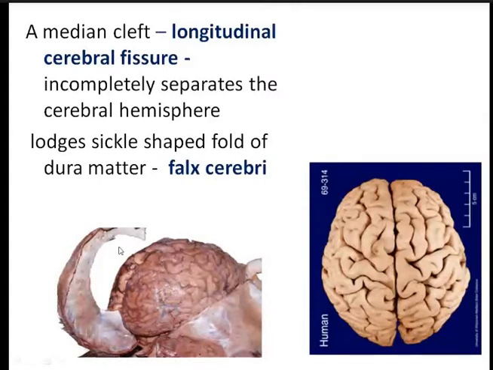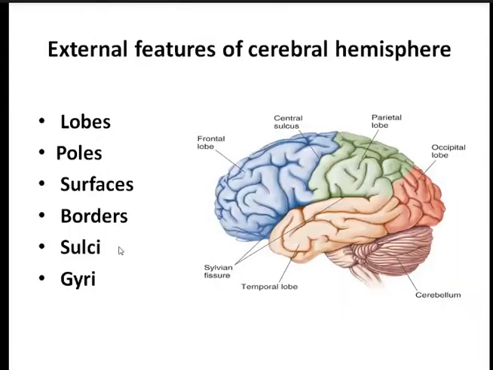Now coming to the external features of the cerebral hemisphere. It consists of different lobes, poles, surfaces, borders, sulci, and gyri.